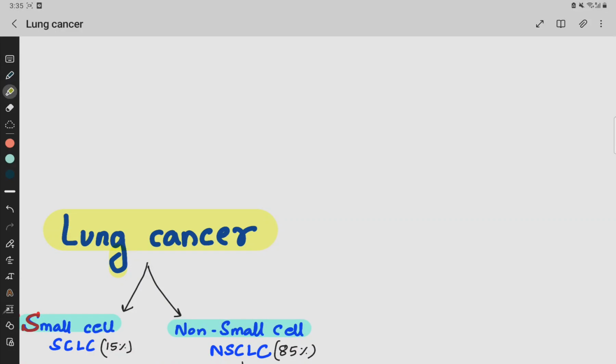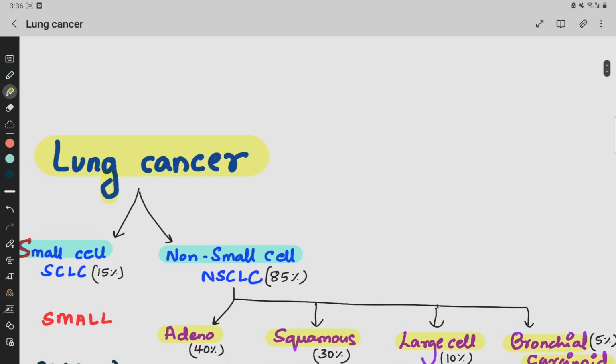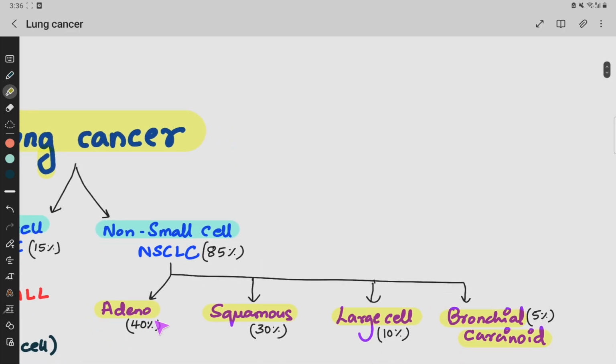Hello, so I'll be talking just about the classification of lung cancer. The basic classification is that it is divided into small cell lung cancers and non-small cell lung cancers. Small cell lung cancer constitutes about 15%, which is lesser compared to non-small cell, which is about 85%. Now, the non-small cells are further classified into adeno, squamous, large cell, and bronchial carcinoid type, among which adeno constitutes about 40%, squamous about 30%, large cell 10%, and bronchial carcinoma around 5%.